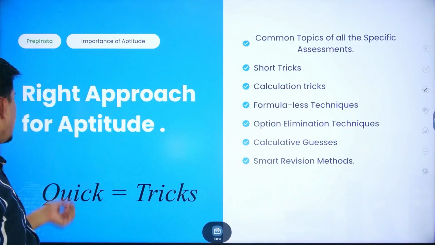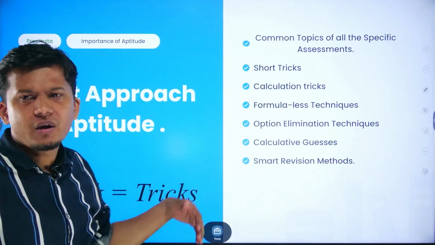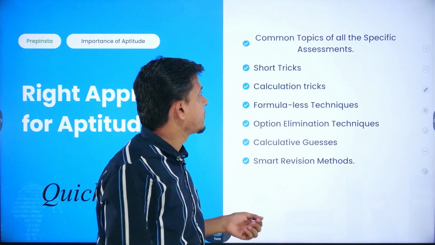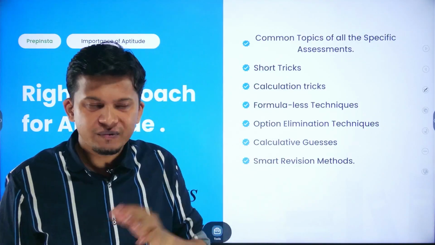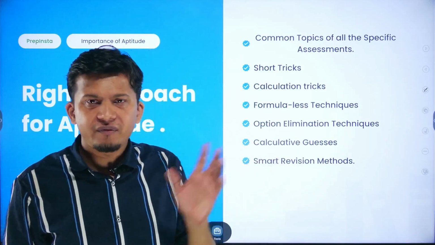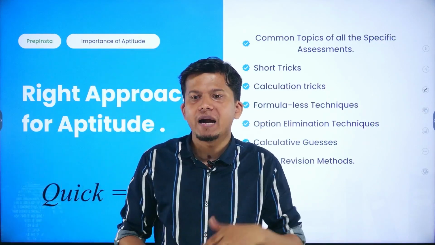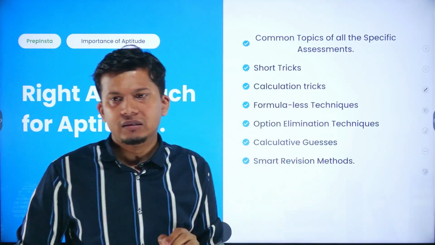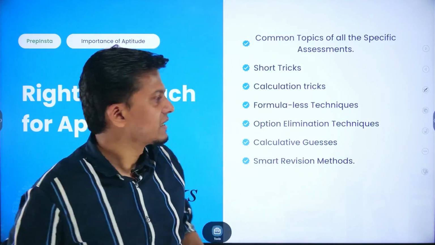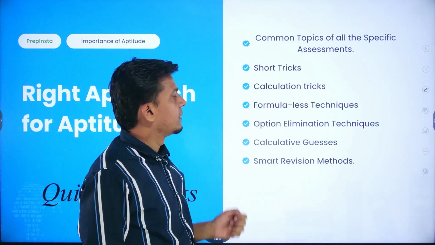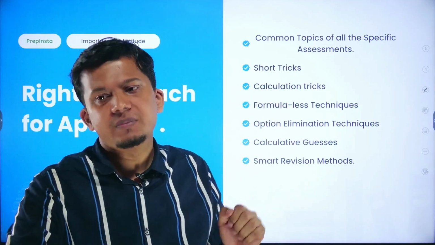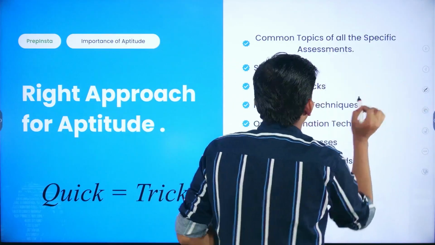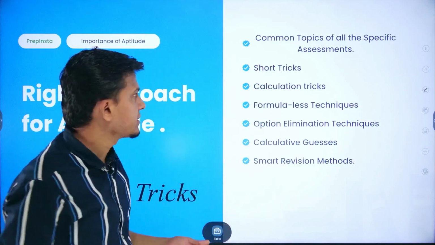Now, what should be the right approach for aptitude or for reasoning? First of all, you have to go with the common topics of all the specific assessments, the topics that I have covered in the syllabus and patterns, right? You have to go with the same topics that are common in all the specific examinations as far as your company-specific placement is concerned. Then you have to go with the short tricks. Short tricks, you can find in the PrepInsta-based questions.